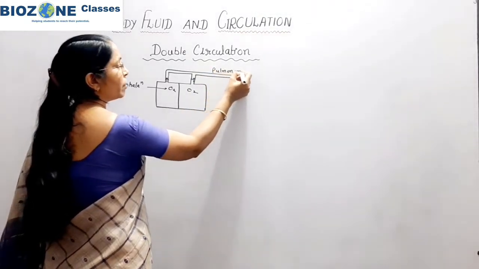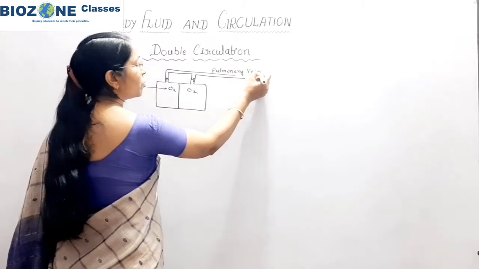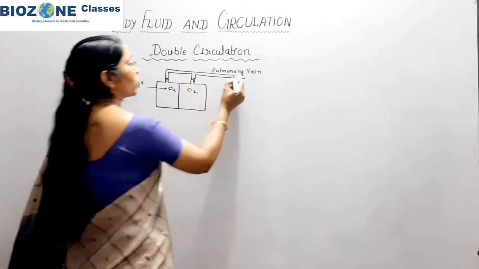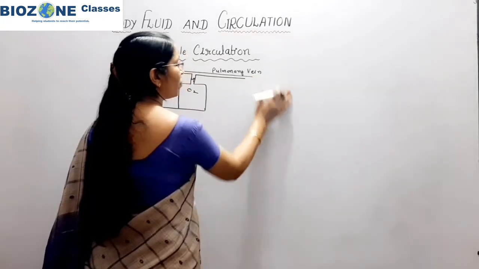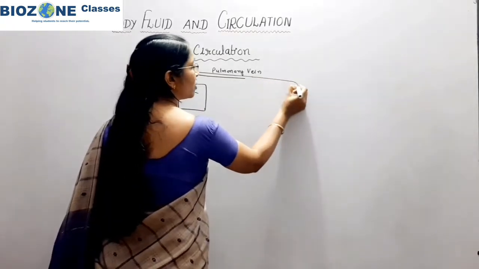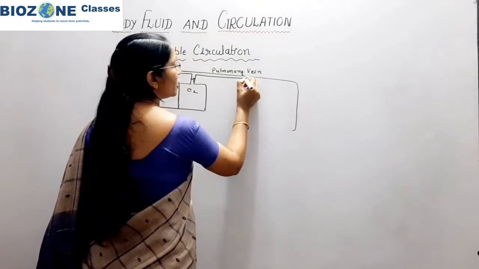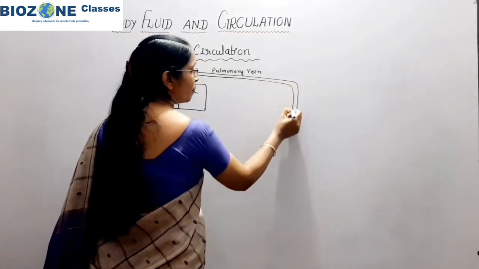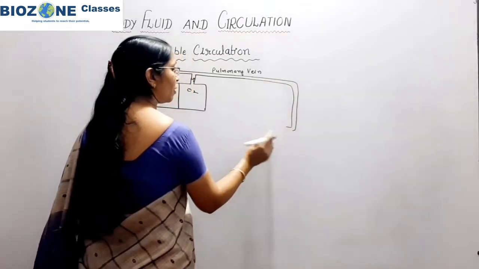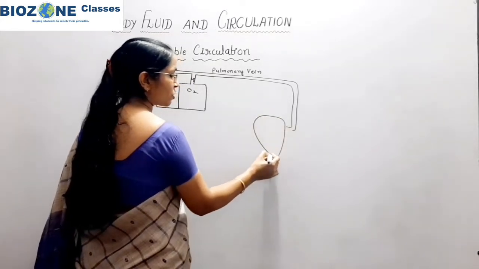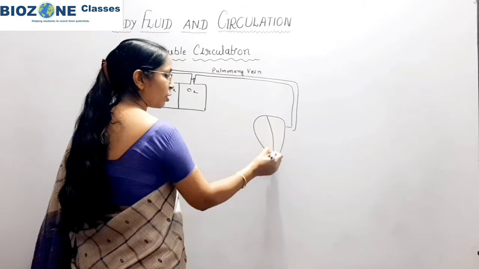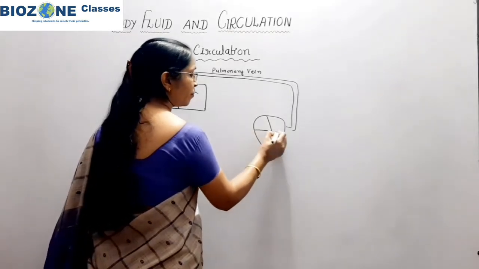This part you remember. Veins always carry blood towards the heart; though it carries oxygenated blood, it is a pulmonary vein. With the help of the pulmonary vein, the oxygenated blood enters the left auricle. Here I am simply drawing symbolically, not a correct structure of the heart, because we already studied that part.